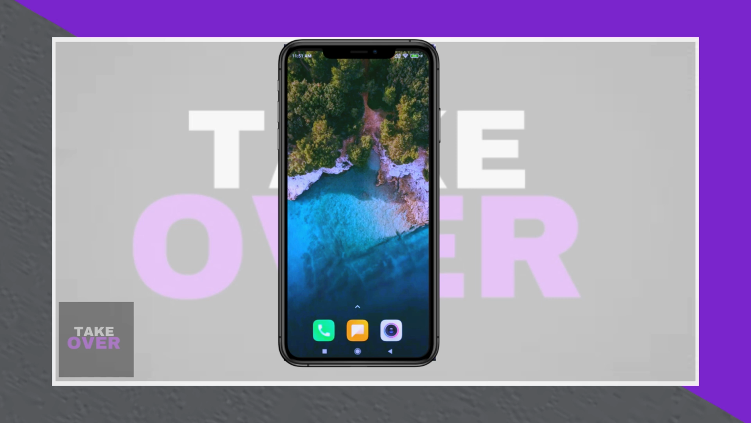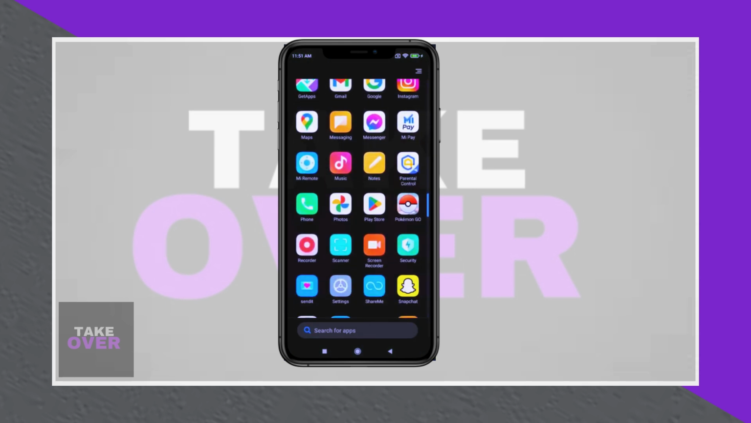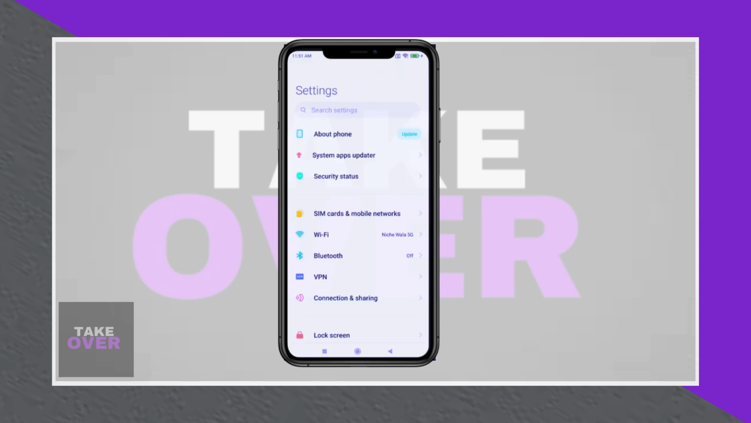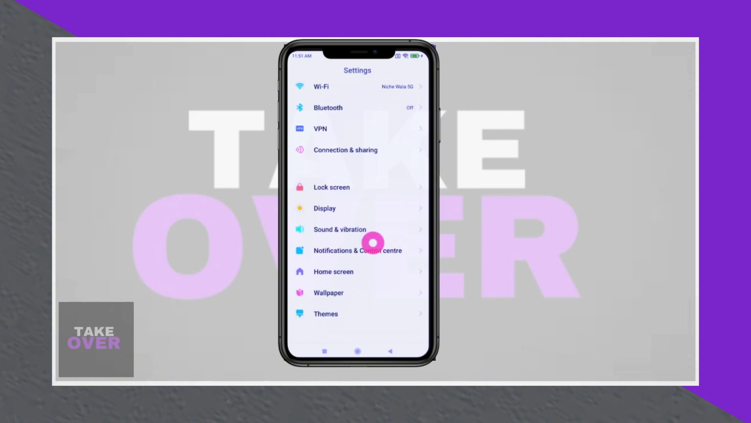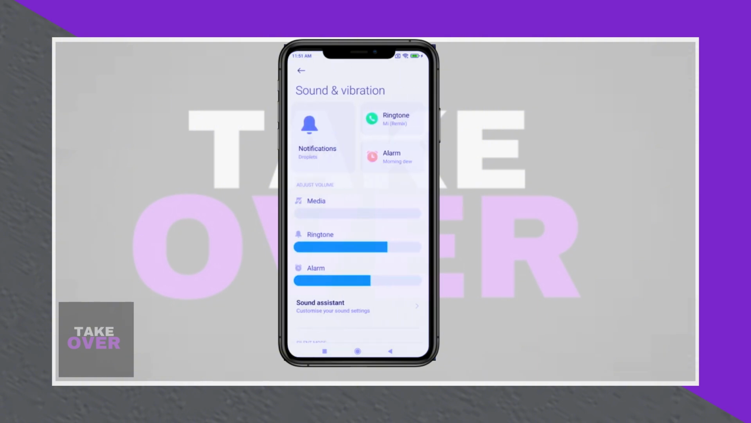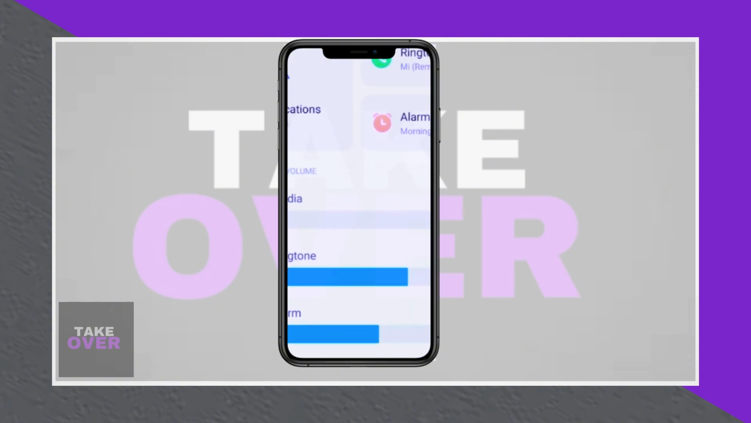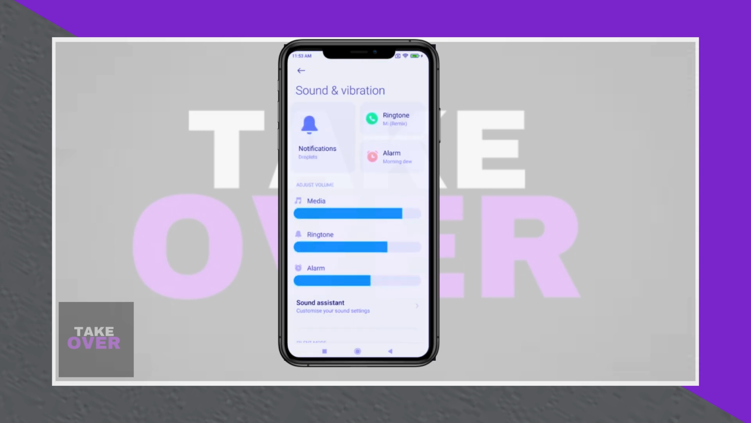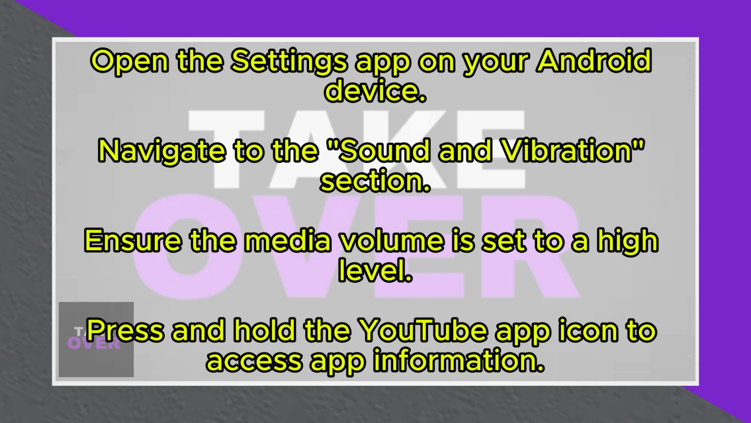In today's video, I demonstrate a step-by-step process to resolve the issue of YouTube sound not working on Android devices. Begin by opening the Settings app on your phone. Then scroll down and locate the Sound and Vibration section. Open it and ensure that the media volume is turned up to a sufficient level.